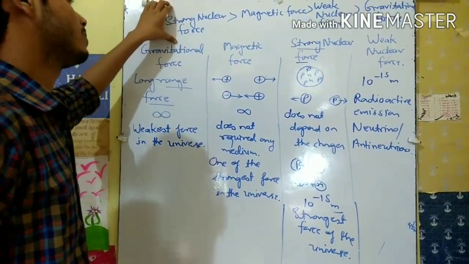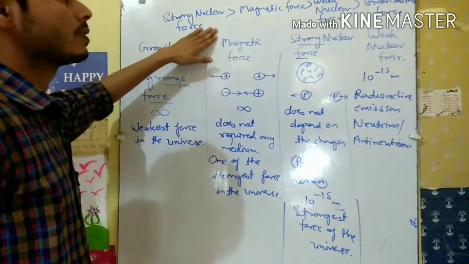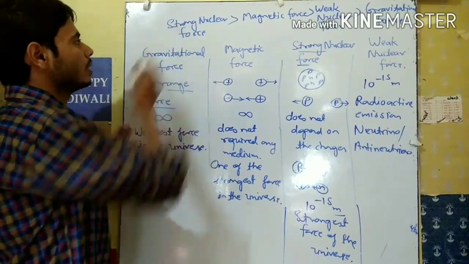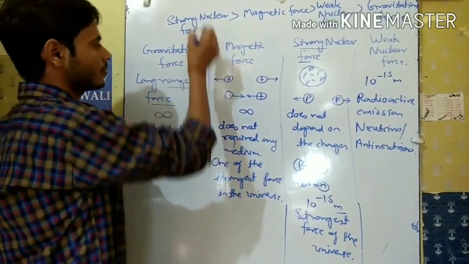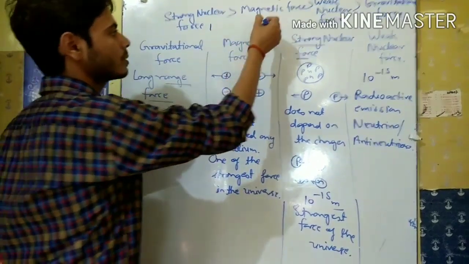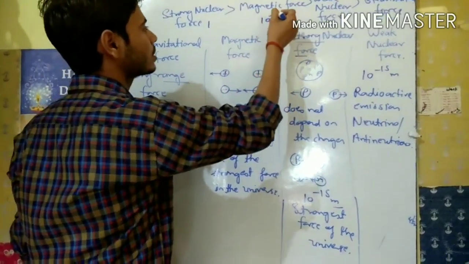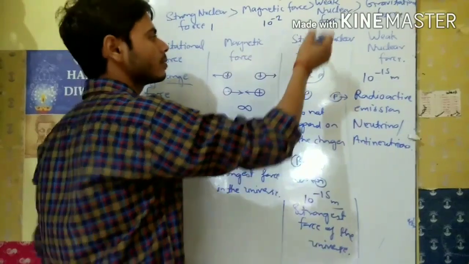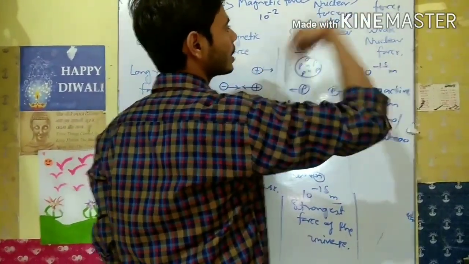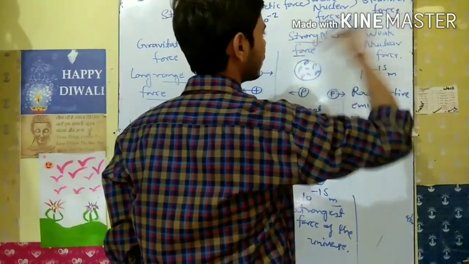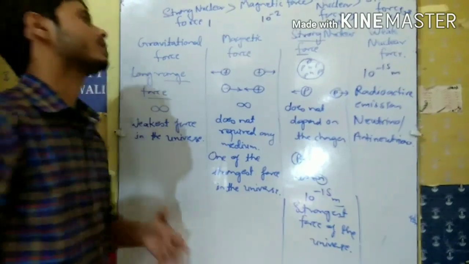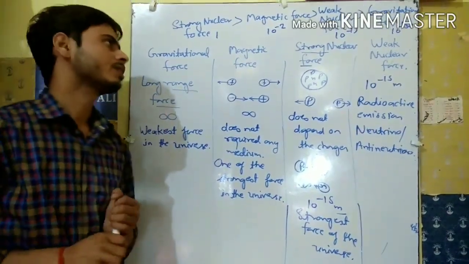That means the strong nuclear force is the strongest of all types of force. If we consider the strong nuclear force as 1, then the magnetic force will be 10 to the power minus 2, the weak nuclear force will be 10 to the power minus 13, and the gravitational force becomes 10 to the power minus 38. So these are the strengths of these types of forces.